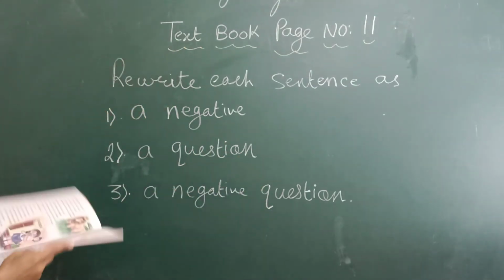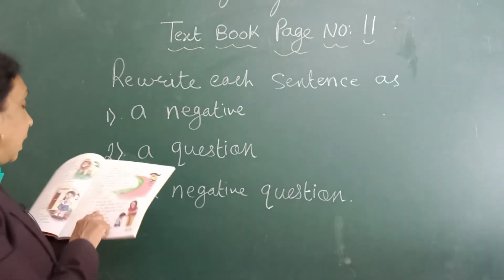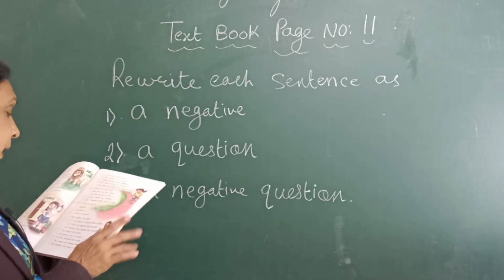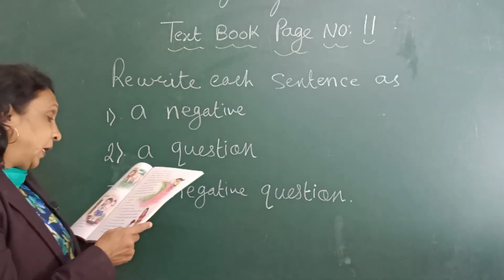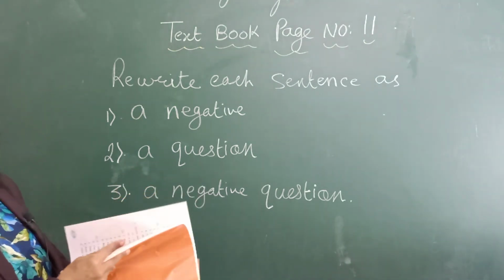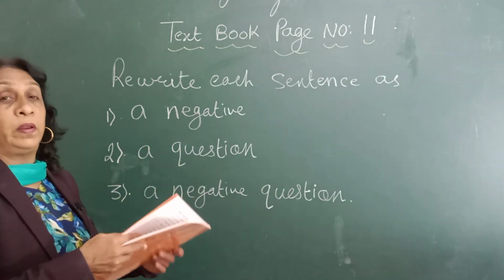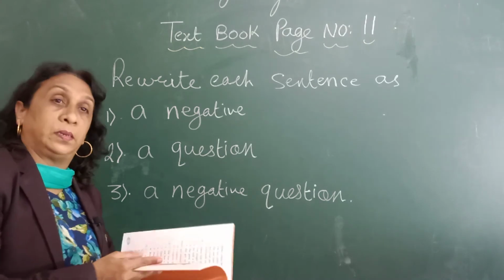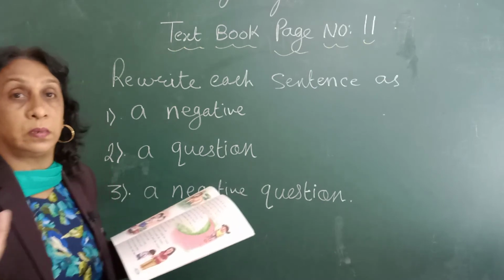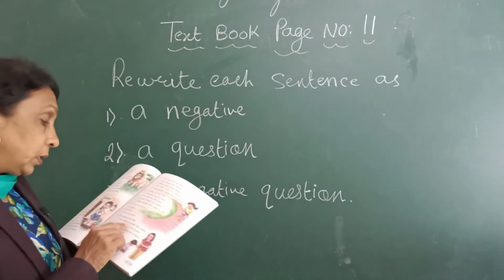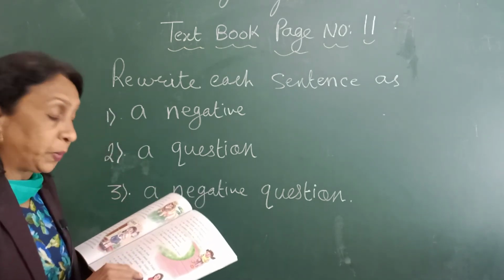So now look at the example given here. First example is what? He speaks the truth. What is the sentence? He speaks the truth. You have to make it negative. He doesn't speak the truth. What is written there? He doesn't speak the truth. Now second is you have to just ask a question. Does he speak the truth? We have seen earlier, when we ask a question, we use does or we use did. So when to use does and when to use did, it depends on the sentence. Understood? Does he speak the truth? And the third one is, doesn't he speak the truth? This is the third sentence. Doesn't he speak the truth?